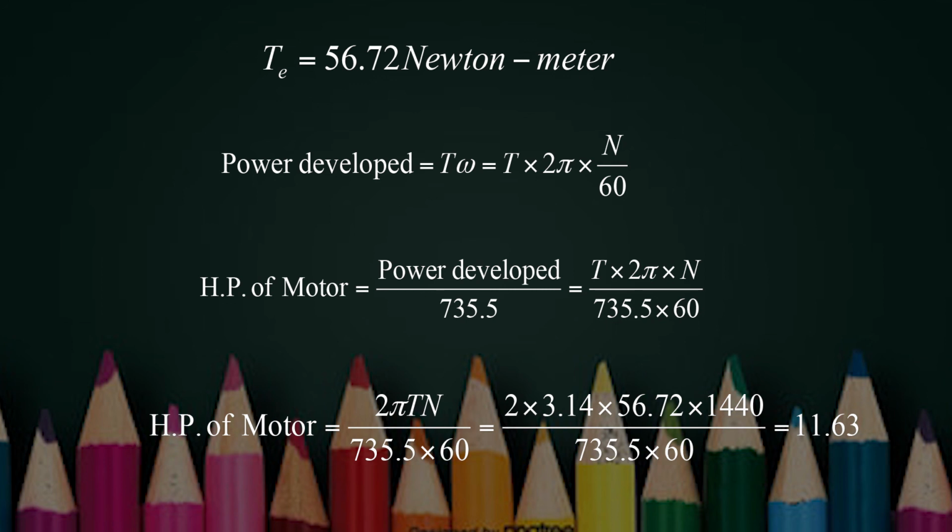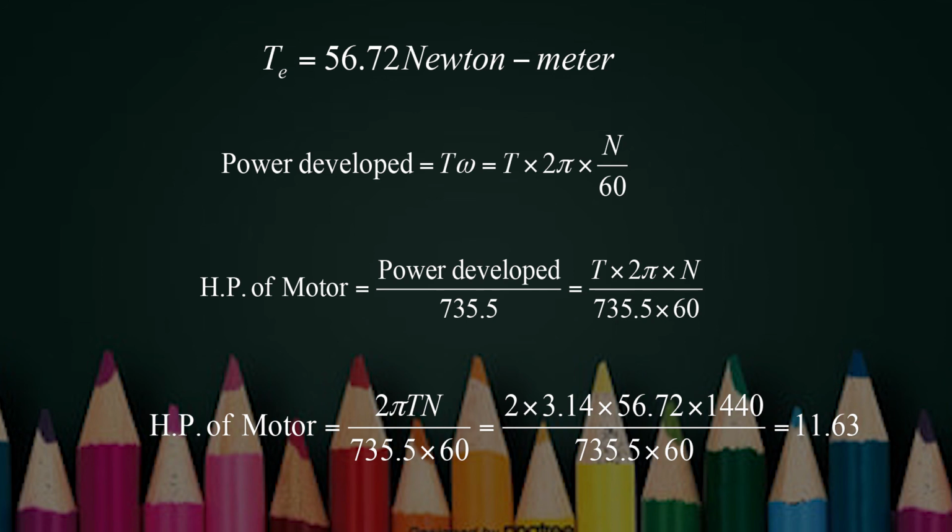So power developed is what? That is T multiplied by 2 pi into N upon 60, and you are dividing by 735.5. So horsepower of motor is equal to 2 pi N multiplied by T upon 735.5 into 60. Just put the values of all the parameters in this expression.